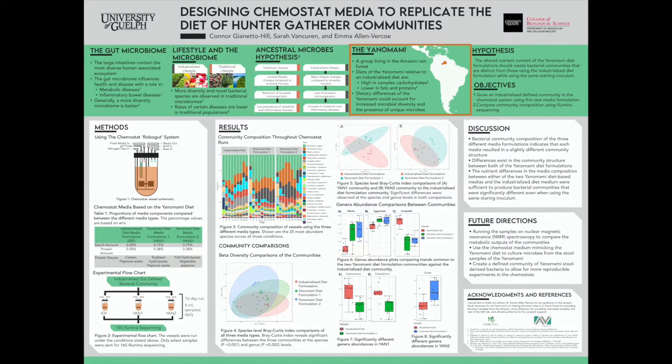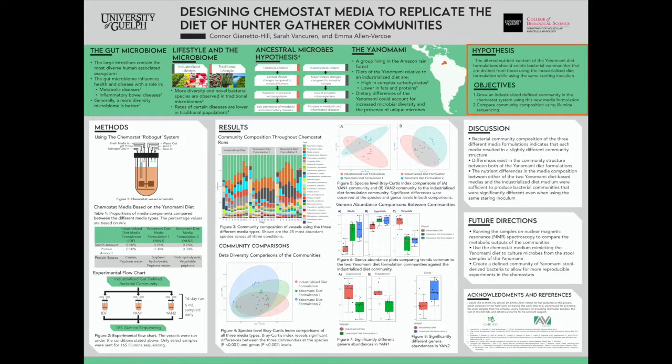A group living a traditional lifestyle are the Yanomami, and they live in the Amazon rainforest with diets higher in carbohydrates and lower in fats and proteins compared to an industrialized lifestyle. And these dietary differences could account for the increase in microbial diversity, along with the presence of certain microbes that aren't found in the industrialized gut. And these novel microbial species could be these ancestral microorganisms.